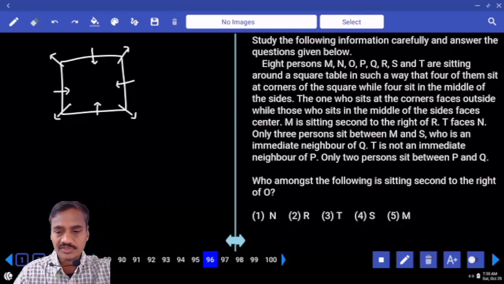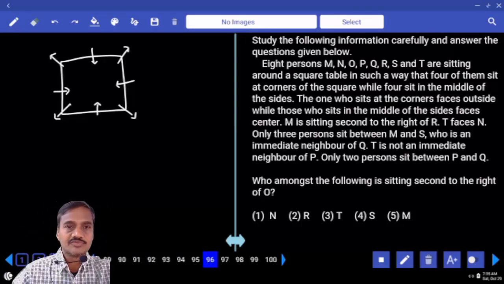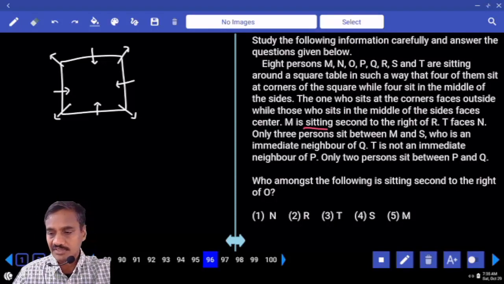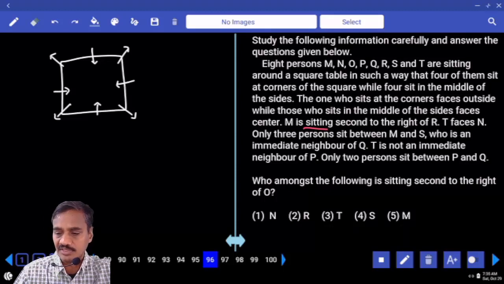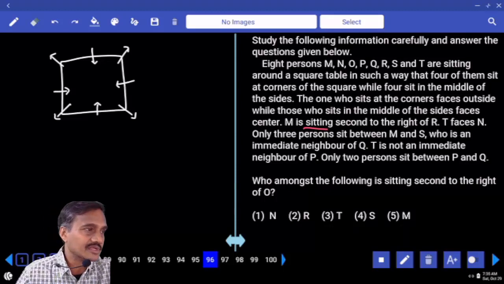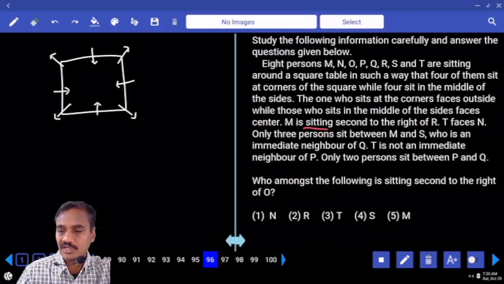Then coming to condition number 1. In this type of questions, first we try direction. M is sitting second to the right of R. T faces N. Only 3 people between M and S. S is an immediate neighbor of Q. There is no information regarding the direction, is it? So what should we do? Since direction is not given, we need to take possibilities.